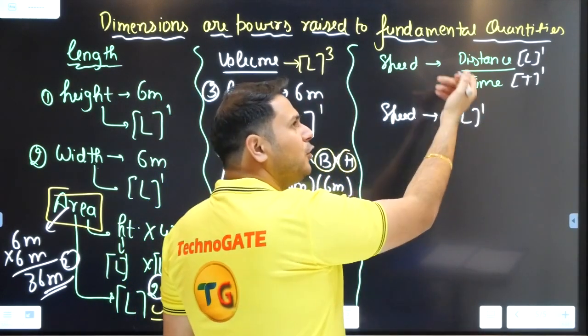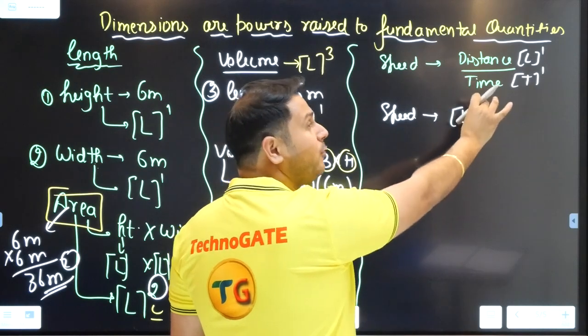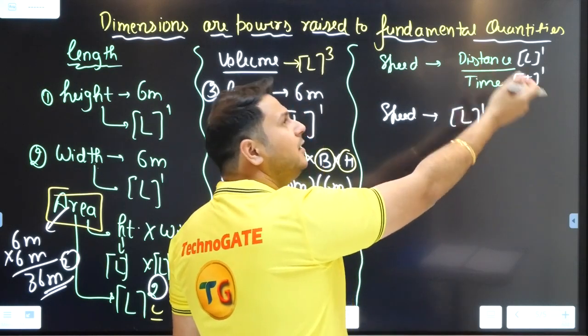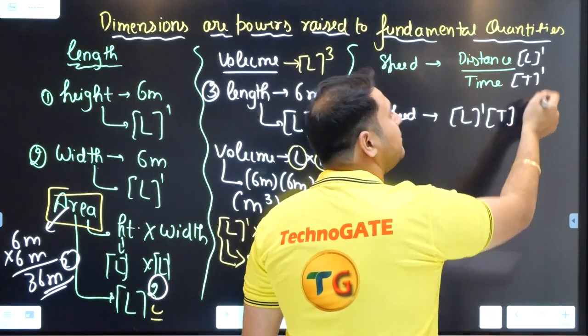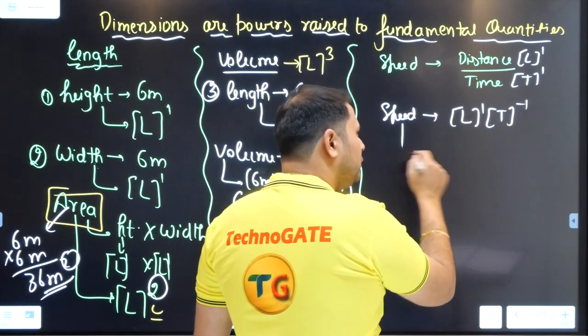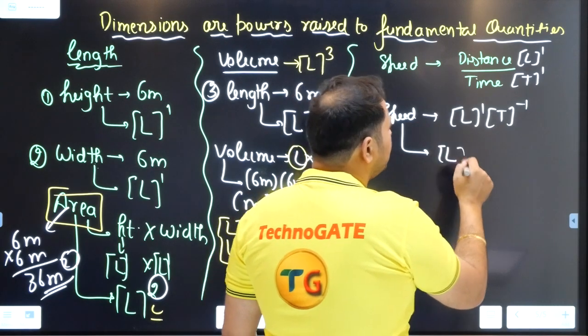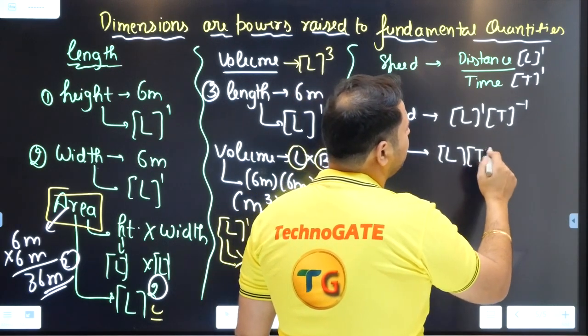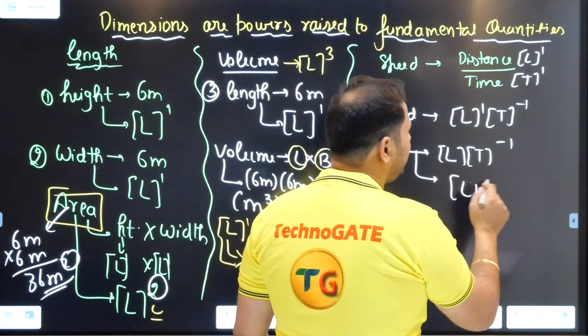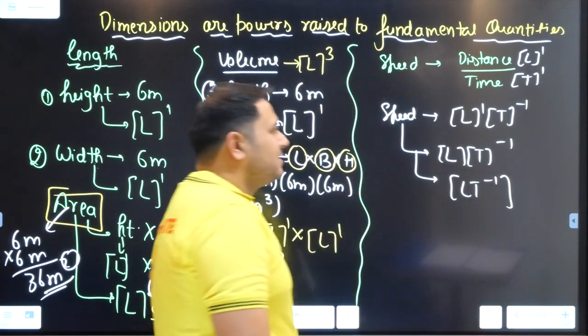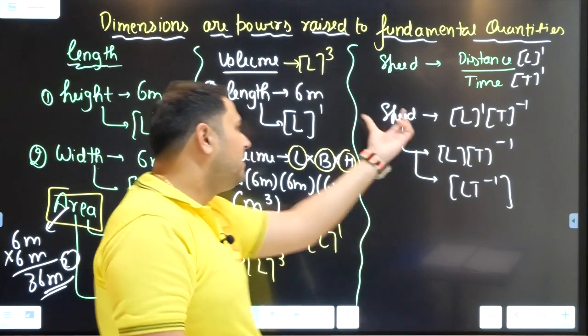You can write 1 or you cannot write anything. If there is no power raised, that will automatically mean L1, right? Into t to the power minus 1. So if you want to write the dimensions of speed, it is going to be Lt minus 1. You can write it together also, Lt minus 1. This is nothing but your dimension of speed.